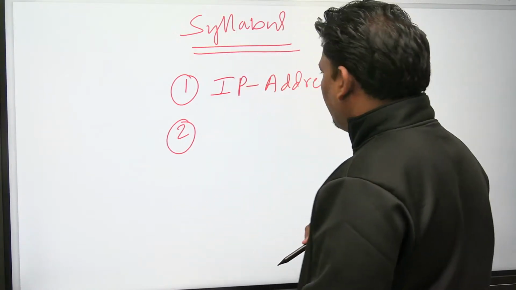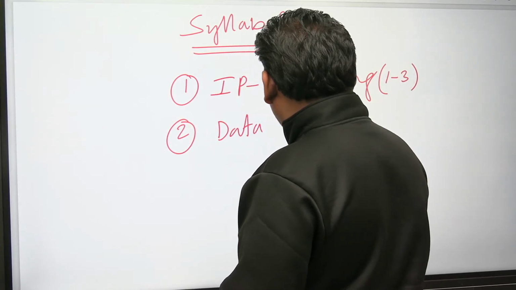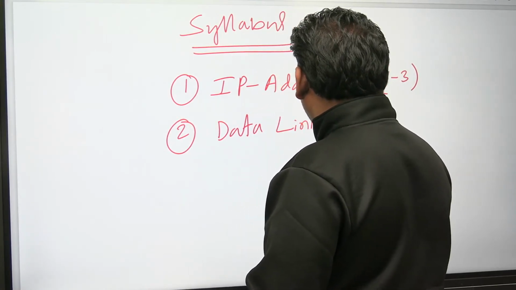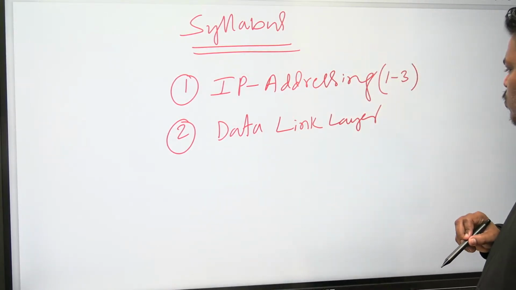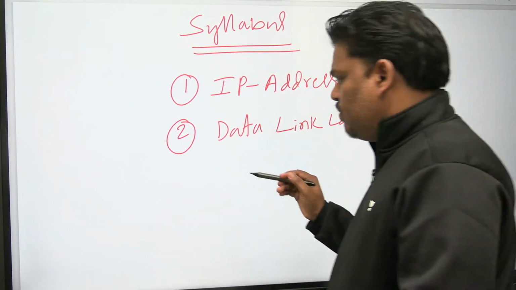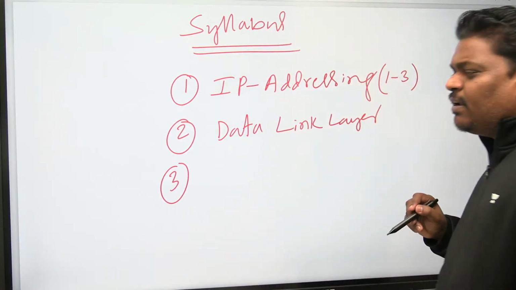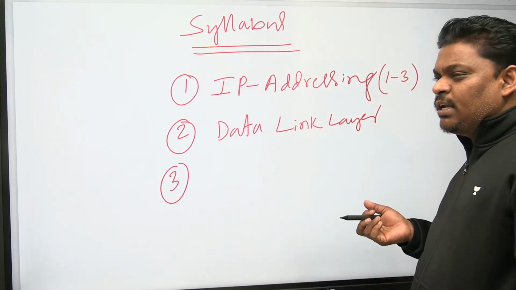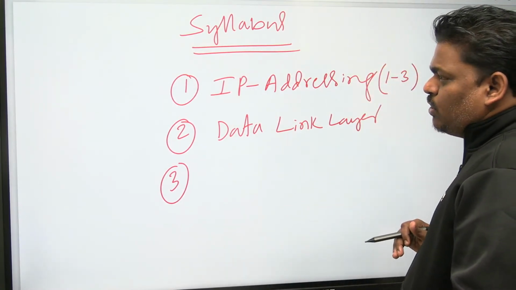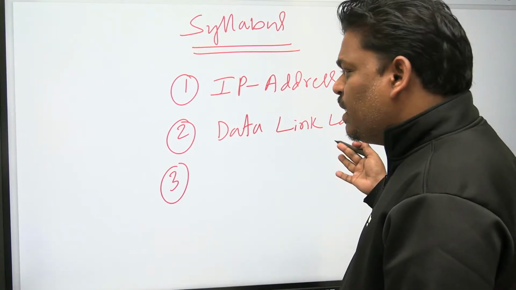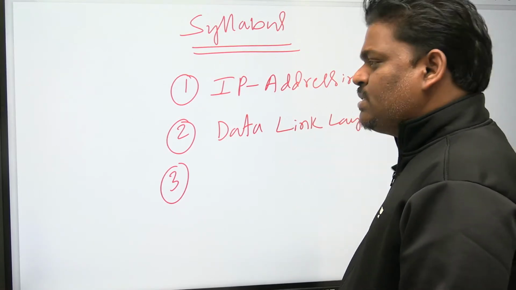Second chapter is going to be data link layer. First one is IP addressing, 1, 2, 3 questions. Second one is data link layer. In data link layer, you may see questions on framing. You will see a few questions on that. And one more thing is CSMA/CD, CSMA/CA. You will see a few questions on that.